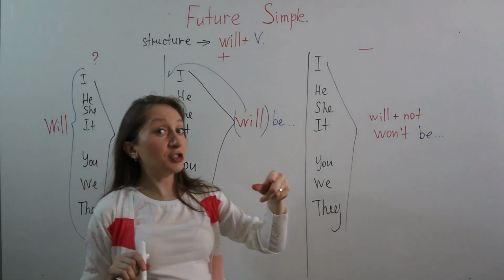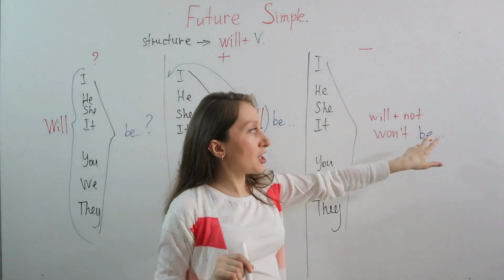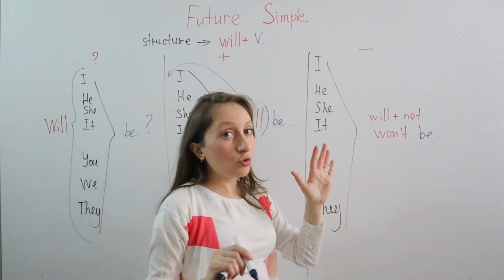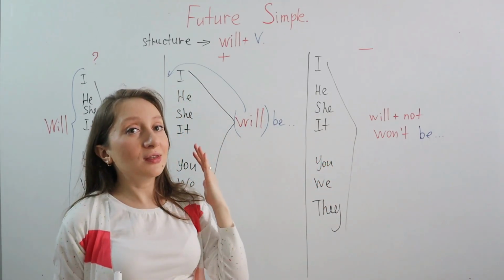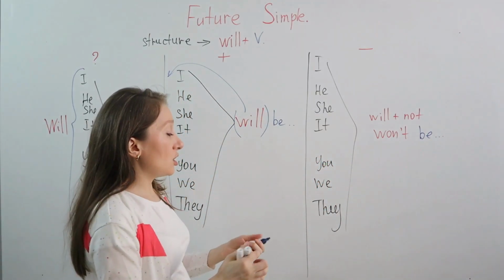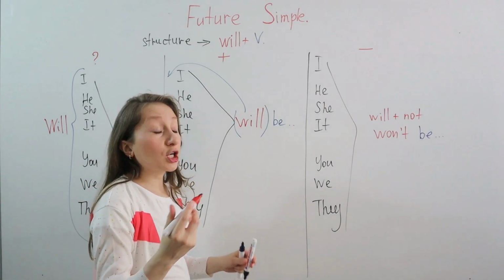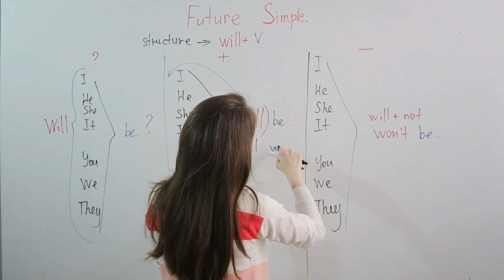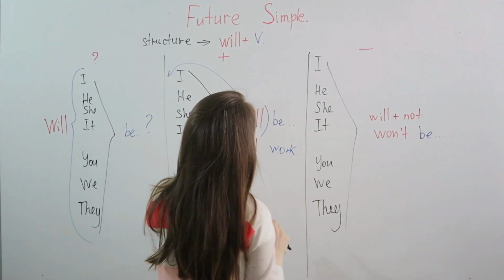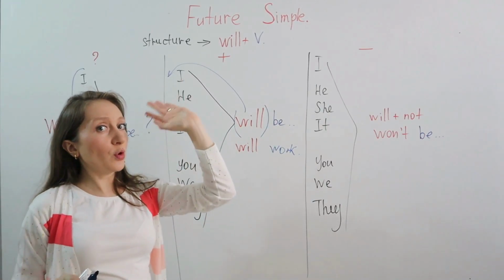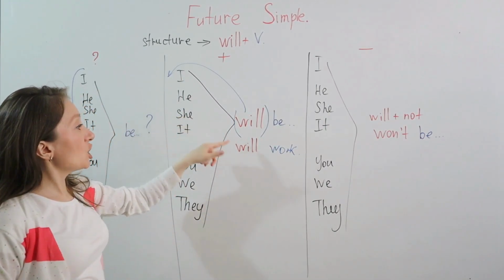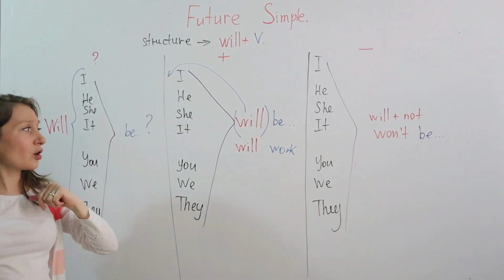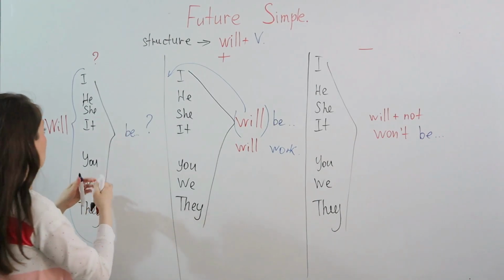Do you feel I changed the verb? It means that you can change the verb. I'm not talking only about the verb to be. You can use any verb that you like because the structure is the same. Imagine I will take the verb work. So it will be the same. Will work, right? I will work tomorrow, right? She will work tomorrow. Will I work tomorrow? So the same construction.